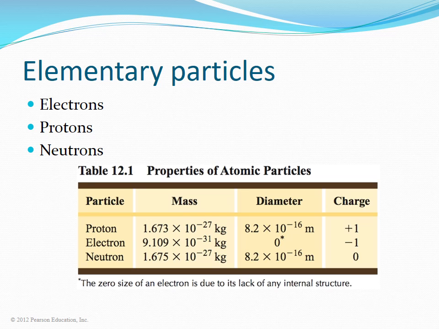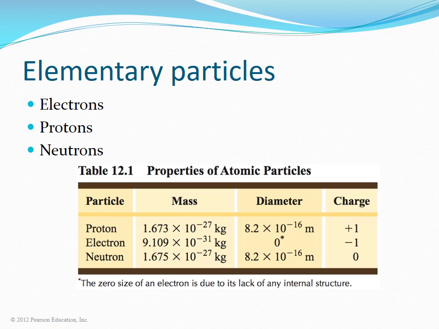In 1906, J.J. Thomson was awarded the Nobel Prize for his 1897 discovery of the electron. Ernest Rutherford discovered the proton in 1917. The 1935 Nobel Prize in Physics was awarded to James Chadwick for the discovery of the neutron in 1932.